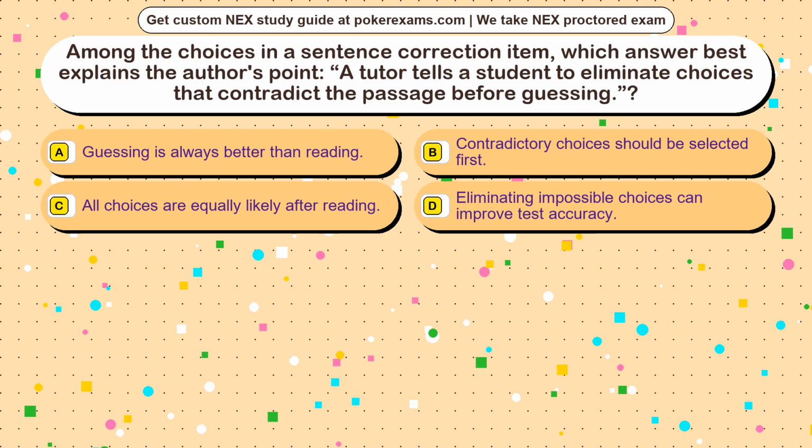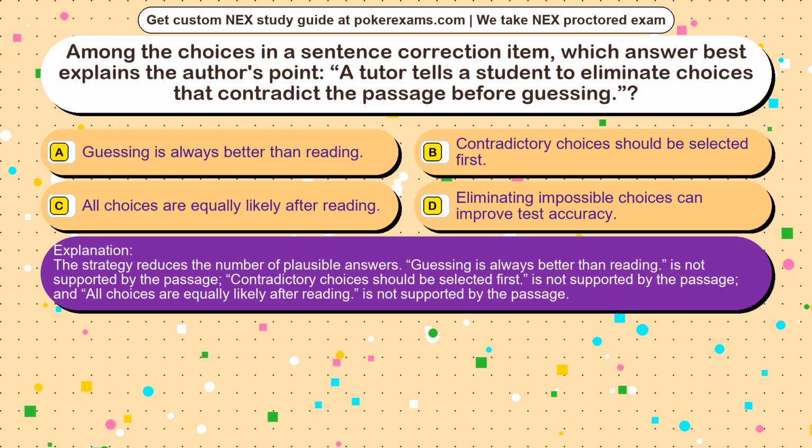The correct answer is option. The strategy reduces the number of plausible answers. Guessing is always better than reading, is not supported by the passage. Contradictory choices should be selected first, is not supported by the passage. And all choices are equally likely after reading, is not supported by the passage.